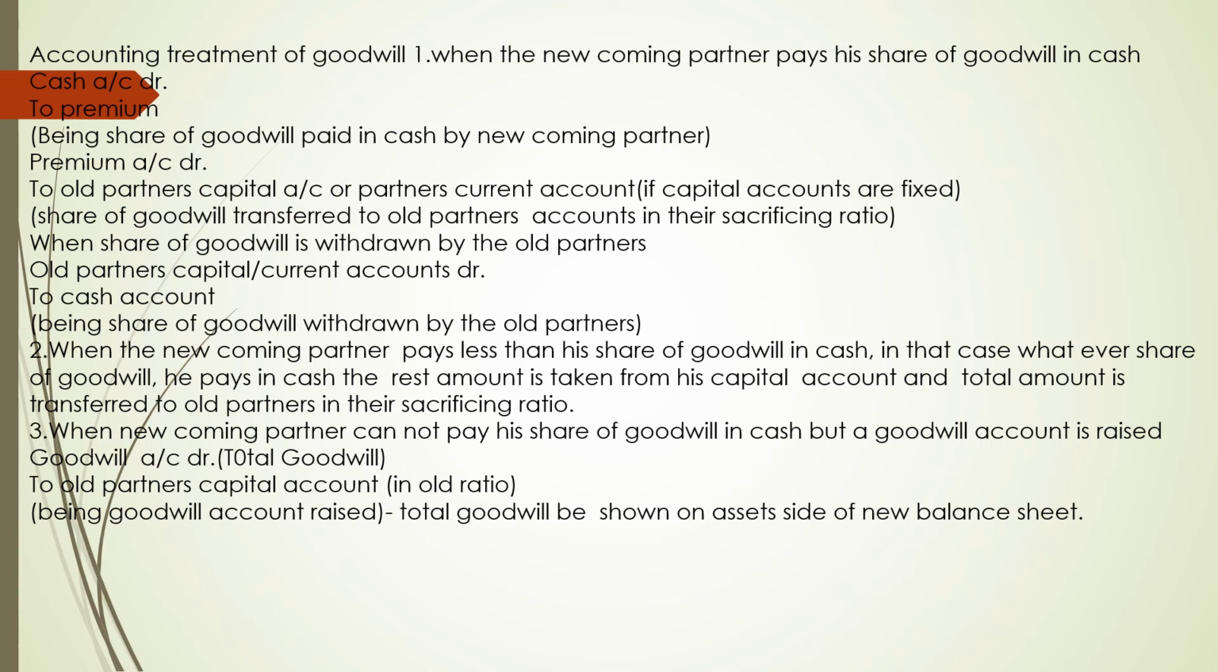Third, when the newcoming partner cannot pay his share of goodwill in cash, but a goodwill account is raised. The newcoming partner says that I cannot pay my share of goodwill in cash, and therefore in that case the firm has to raise a goodwill account. The goodwill account debit with total value of goodwill to old partners' capital accounts in old ratio, being goodwill account raised. In this case, total goodwill will be shown on the asset side of the new balance sheet.